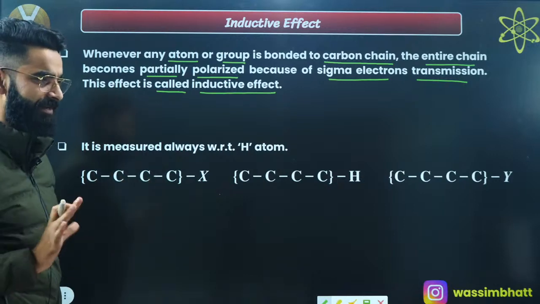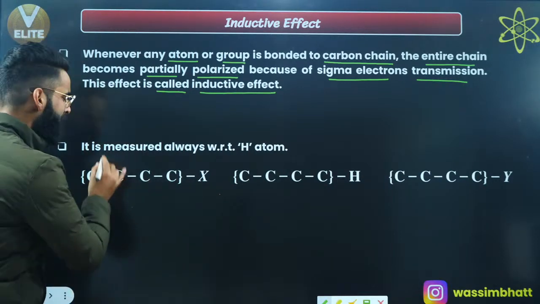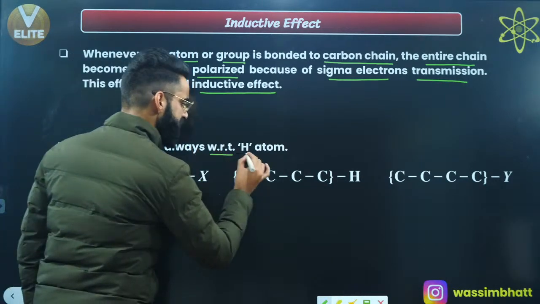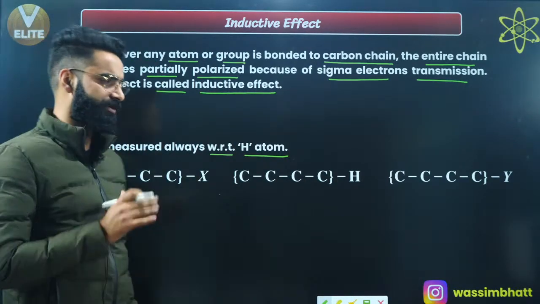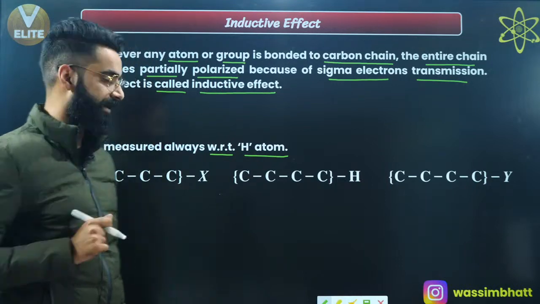What is meant by this? You'll get to know in some time. One more point: it is measured always with respect to the hydrogen atom. Let's try to decode these two statements which I'll mention on the screen and understand them properly.